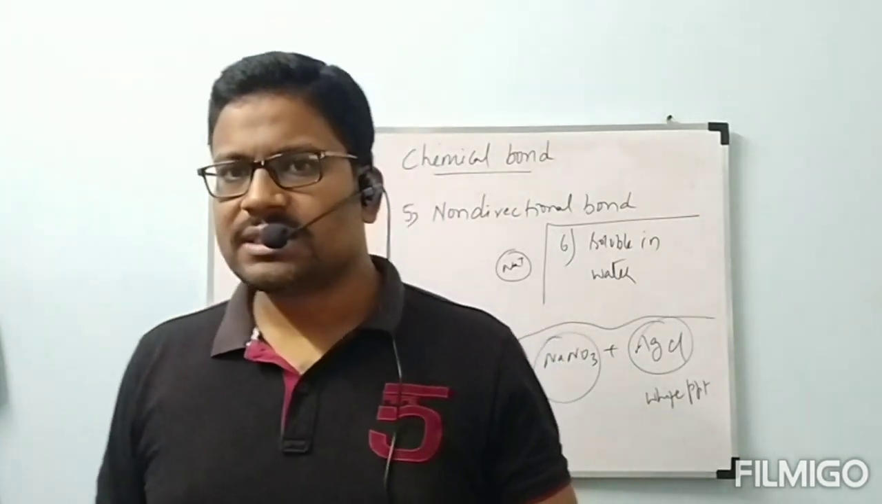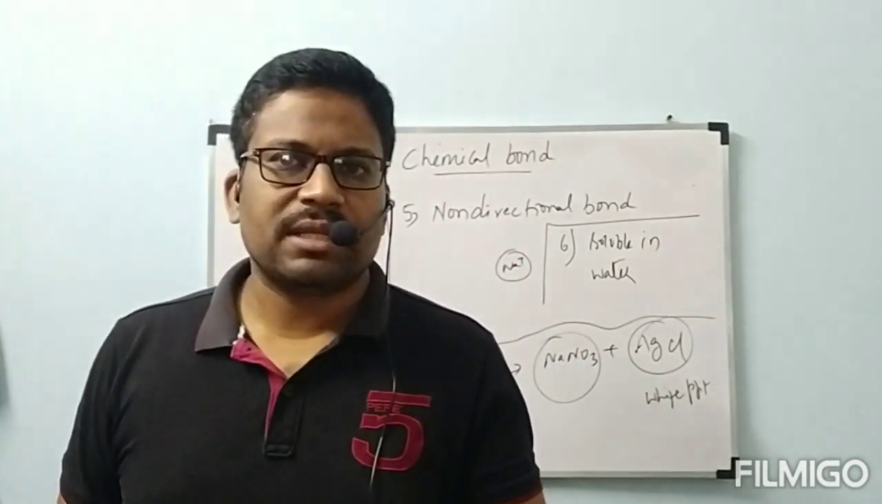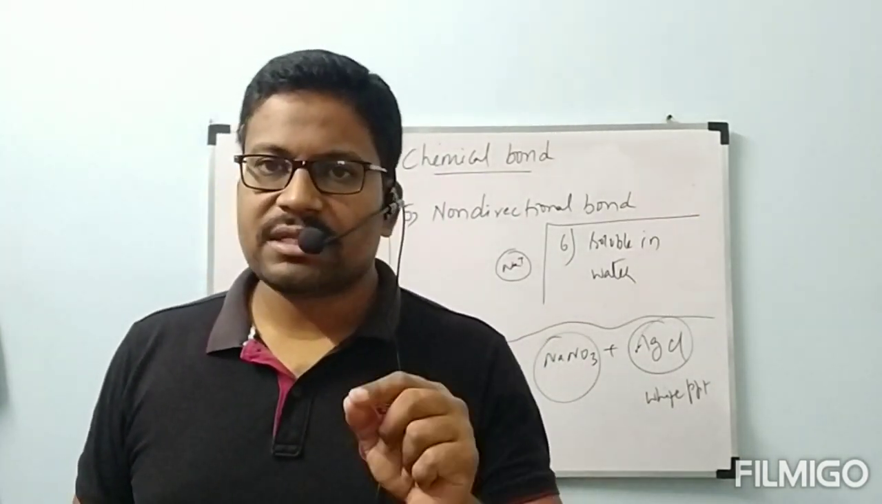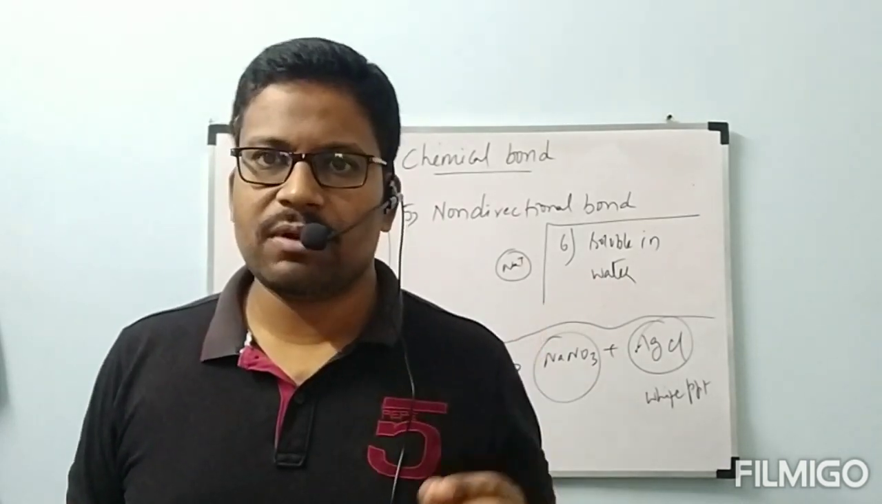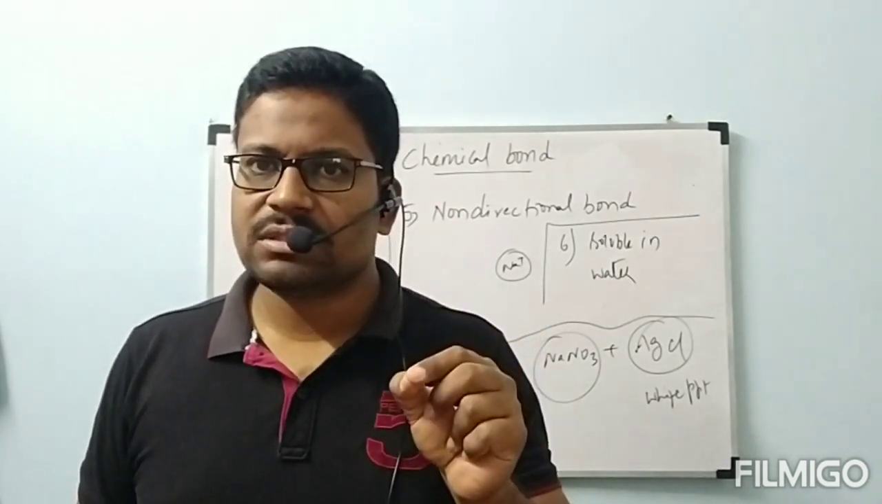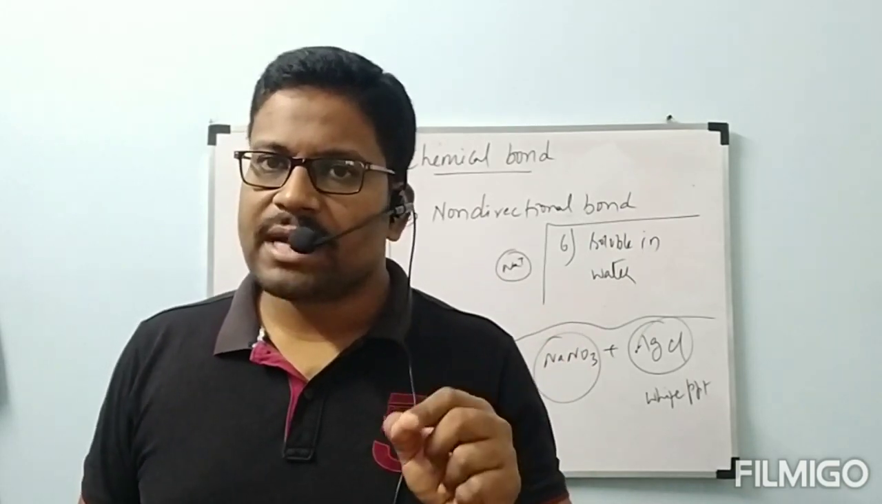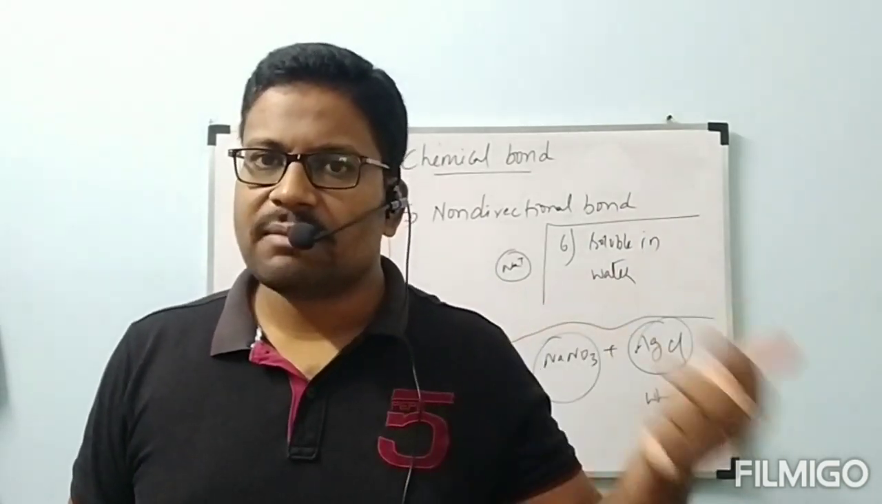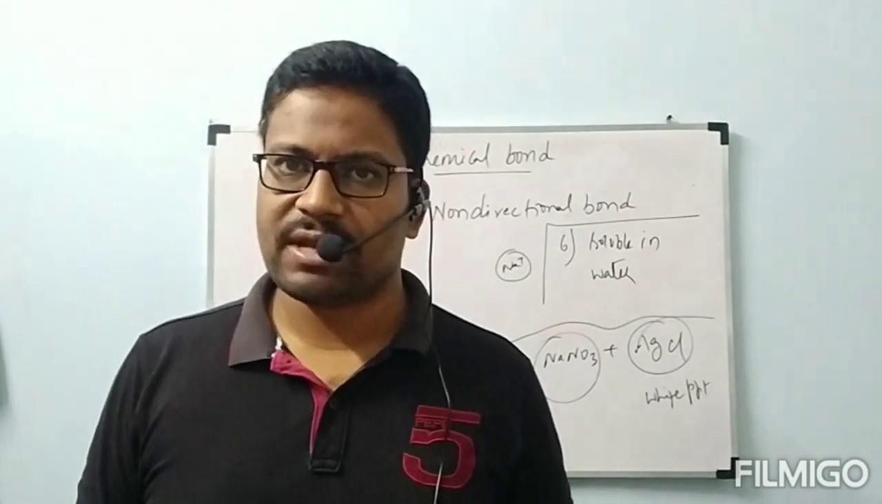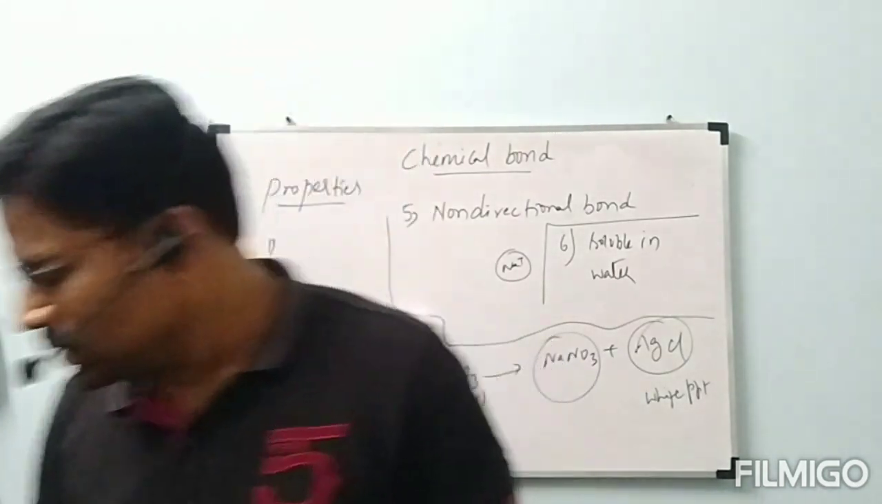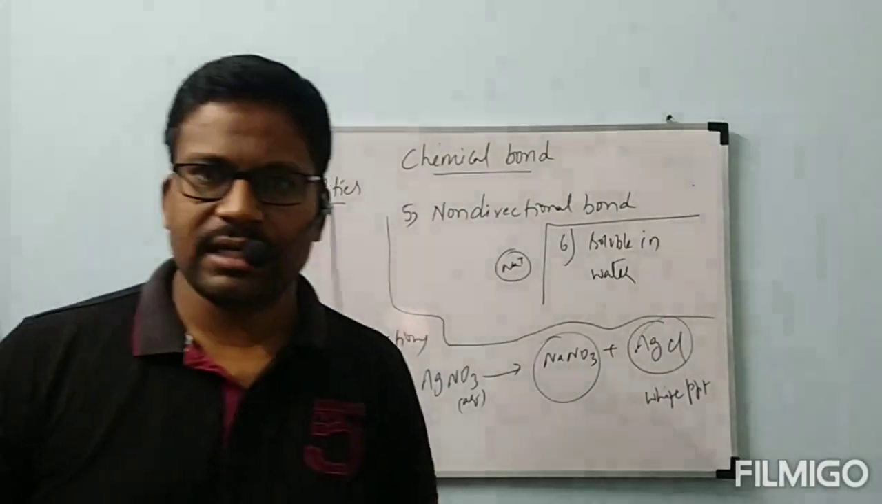Okay, after this we have one topic, that is Fajan's rules. I will discuss Fajan's rules after covalent bond, because Fajan's rules are about covalent character and ionic character. So after completion of covalent bond, it is better to discuss Fajan's rules. Okay, now this is about properties of ionic compounds.